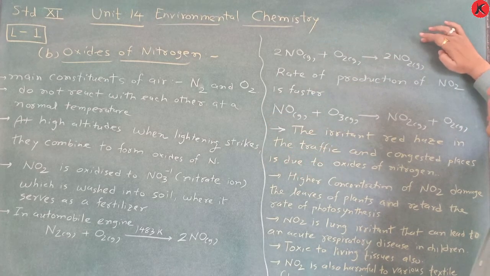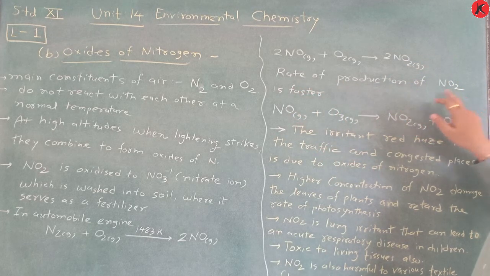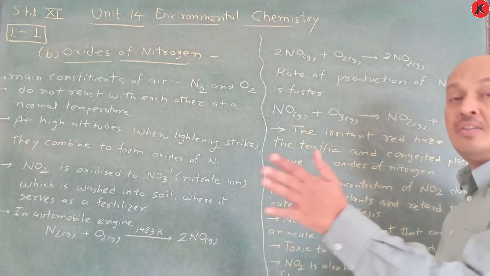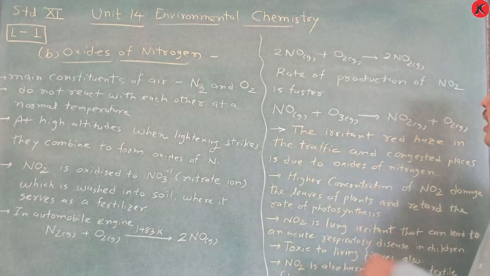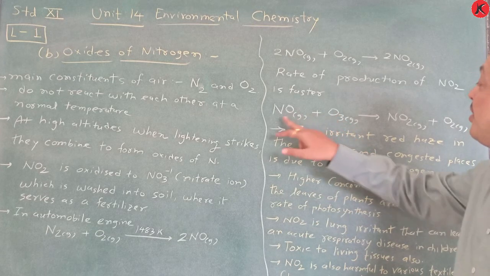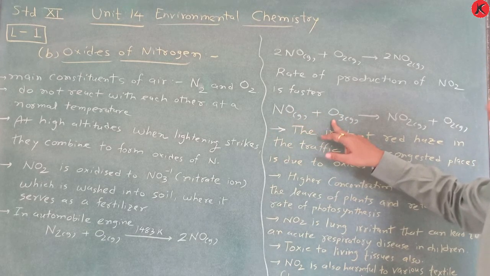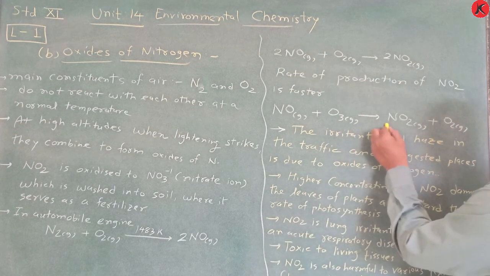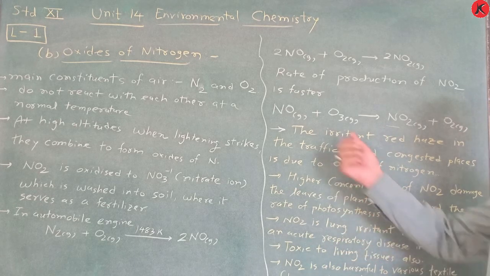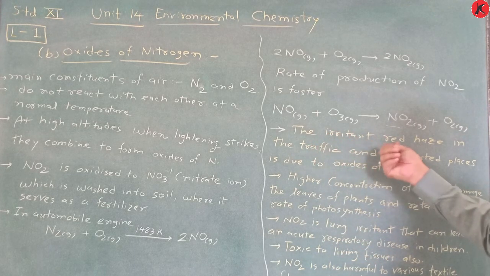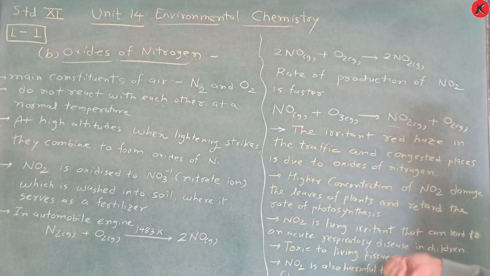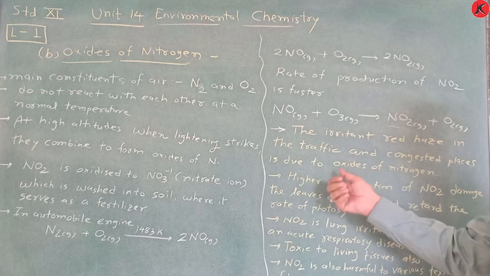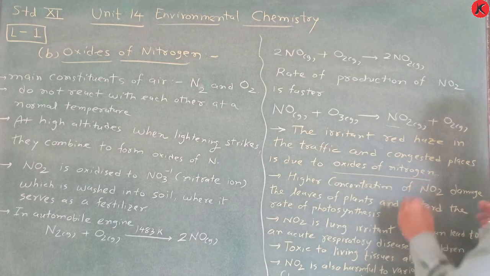Remember, the rate of production of nitrogen dioxide is faster, and that's why we get it in the troposphere, above which O3 is present in the stratosphere. So NO gas reacts with O3 gas and gives NO2 gas and O2 gas. This NO2 gas, the irritant red haze in the traffic and congested places, is due to oxides of nitrogen.